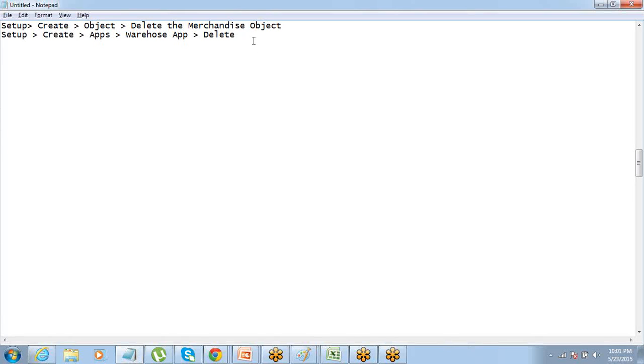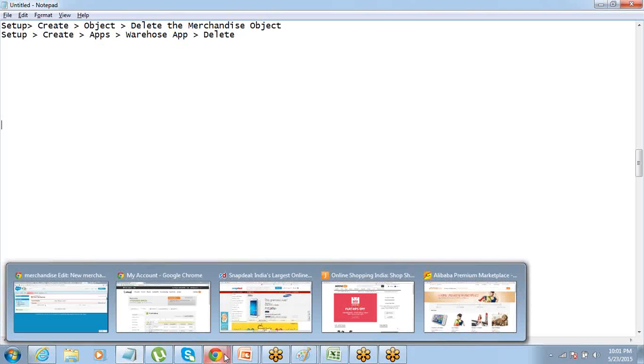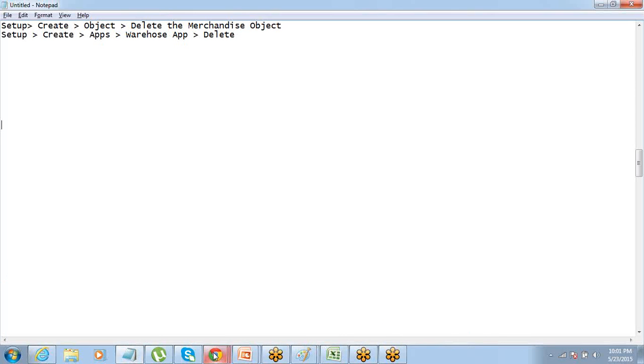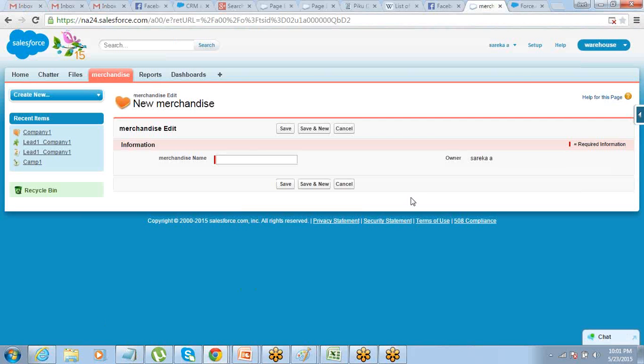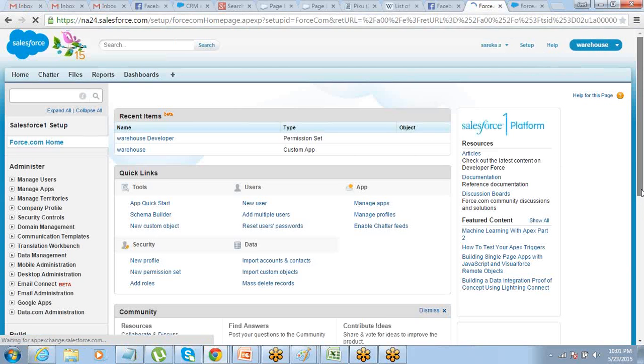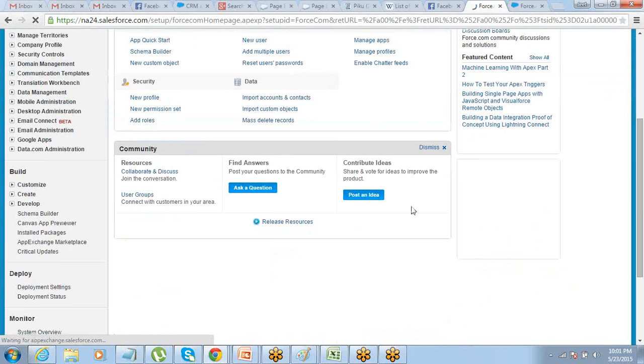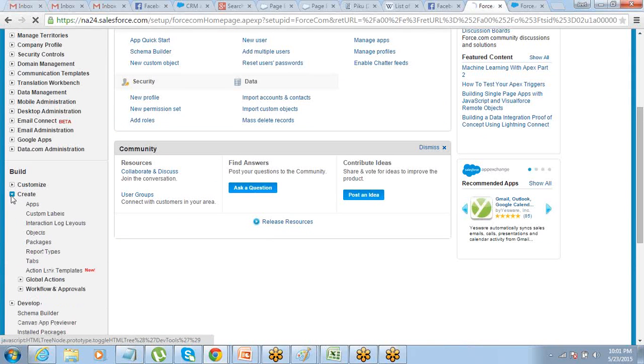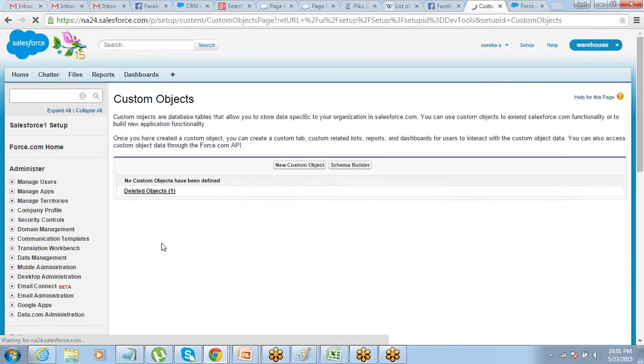Do you see the merchandise object? So if I go to setup, create object now, what will I see? One deleted object.